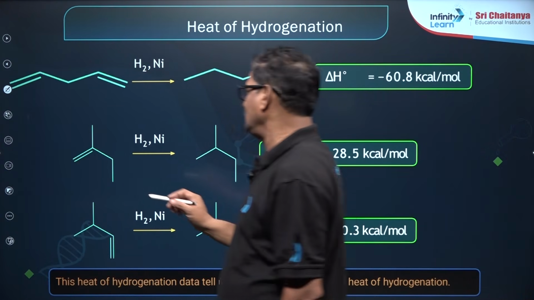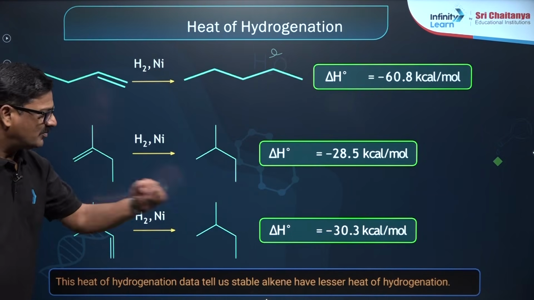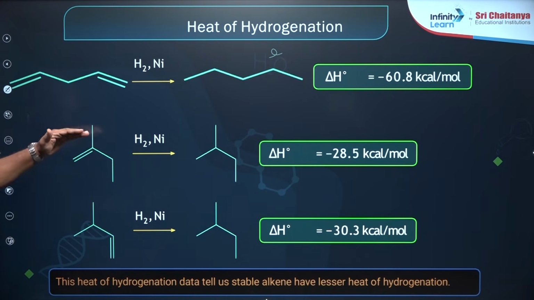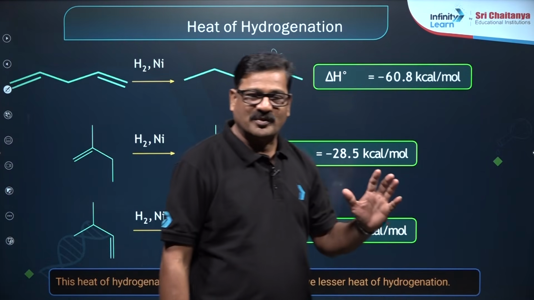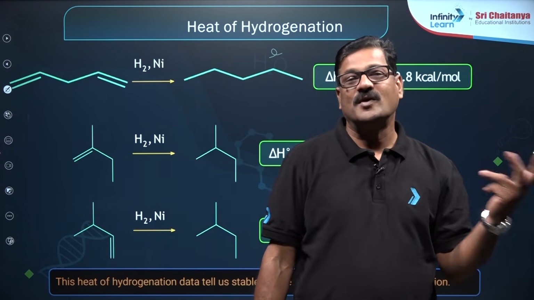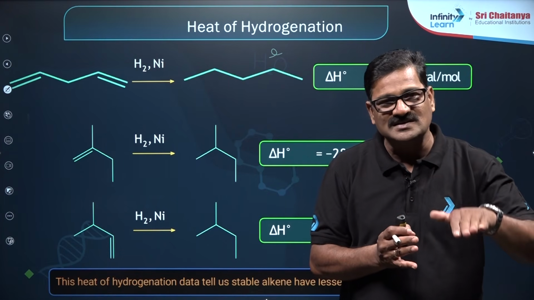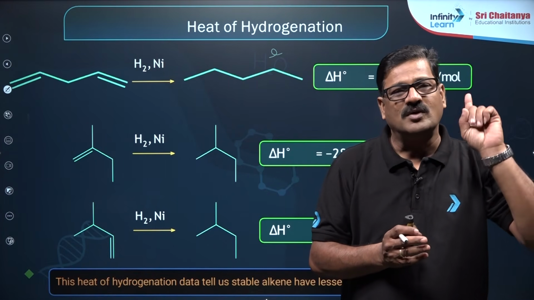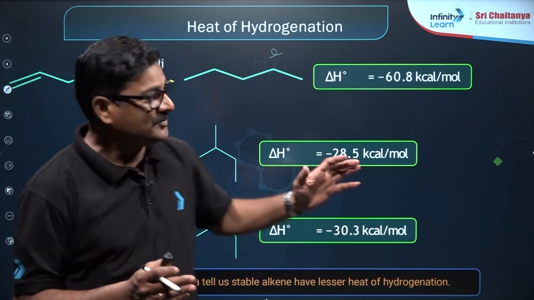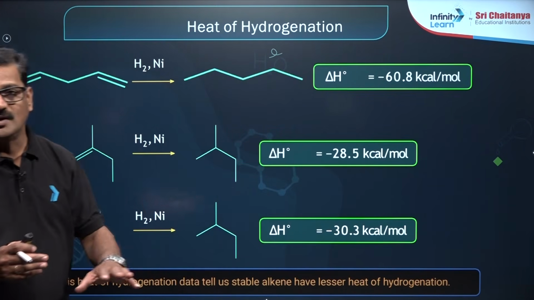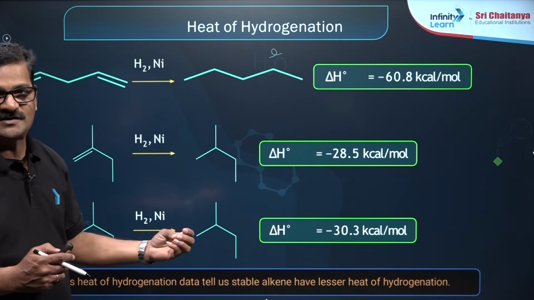This is the alkene, you got it is plus 28. This is the alkene, you got it is plus 30. So, I want to say here in this case, for rule number 1, heat of hydrogenation is directly proportional to the number of double bonds first of all. If the double bond number is the same, the one which is least stable will have the highest heat of hydrogenation. Please don't memorize these values. These values are shown and displayed to you to understand how the heat of hydrogenation can impact.